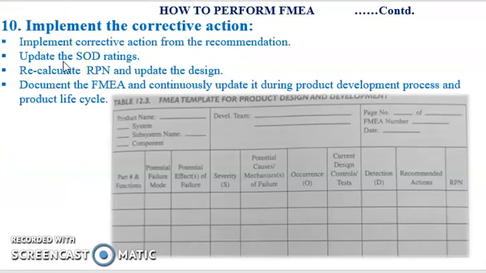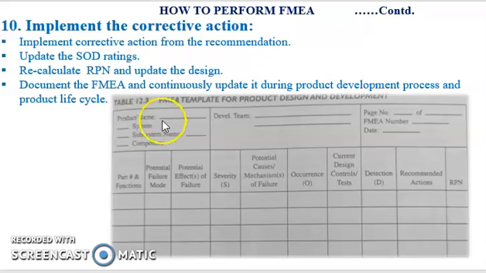The last step is to implement the corrective actions mentioned in the previous step. It includes implementing corrective actions from the recommendation and updating the SOD, meaning the severity, likelihood of occurrence, and detection ratings established in the previous step. Then we have to recalculate the RPN and update the design calculations. The final step is to document the FMEA and continuously update it during the product development process and product life cycle.